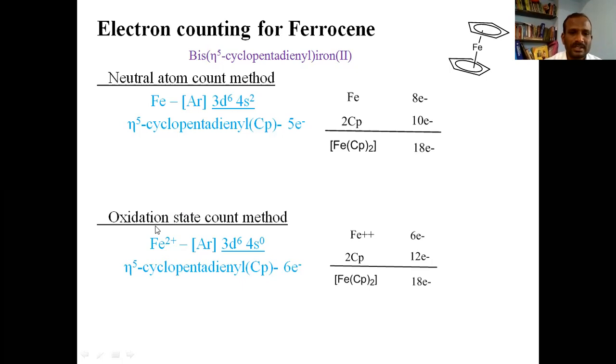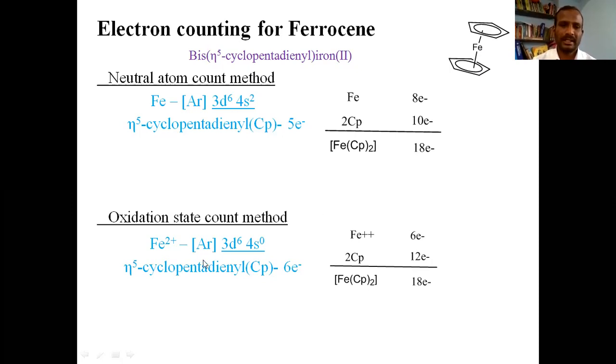The next method is the oxidation state count method. This ferrocene is a neutral compound. If it is neutral, the cyclopentadienyl has a negative charge on it. There are 2 cyclopentadienyl groups. It means that there are 2 negative charges in this compound, and these 2 negative charges are to be neutralized by iron. So you can say iron is at oxidation state +2.